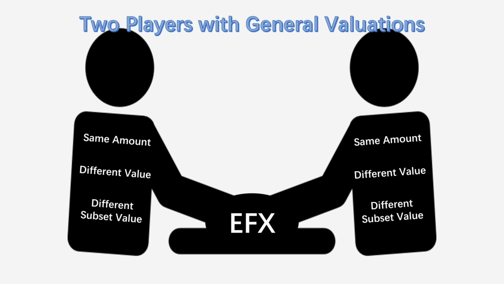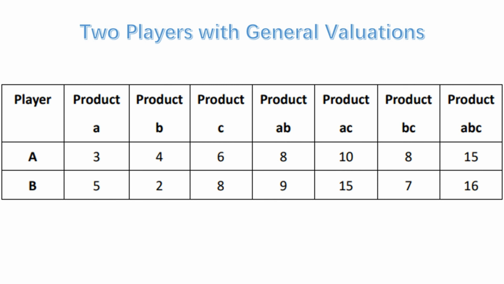Here, we introduce an example. There are two players, A and B, in total, and three products A, B, and C. For player A, the values of getting commodities A, B, C and getting commodities AB, AC, BC, and ABC at the same time are 3, 4, 6, 8, 10, 8, 15, respectively.